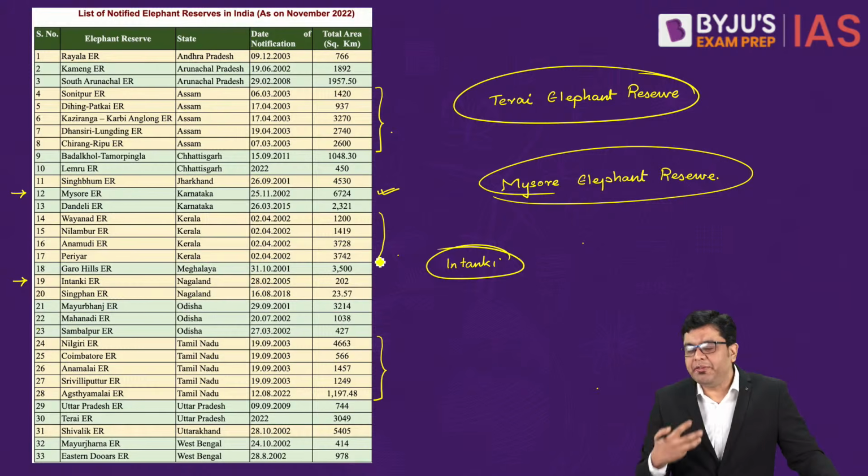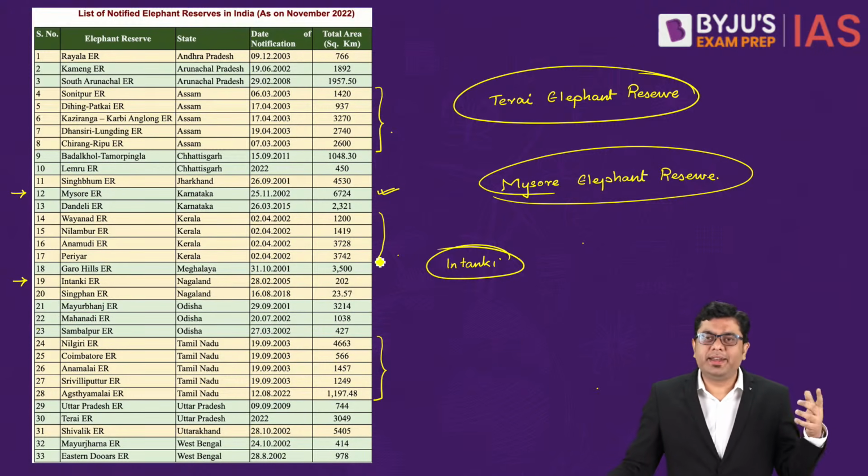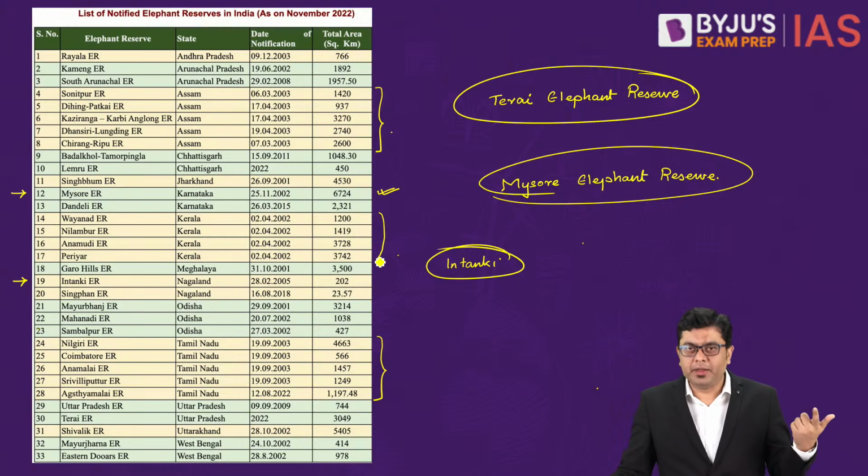Okay, ideally when we think about elephant reserves, we generally have a kind of a mindset that obviously always Kerala is going to have the maximum, or states like Odisha or Jharkhand or Chhattisgarh will have more of them. But that is not the scenario. That is where you need to get an idea about it.